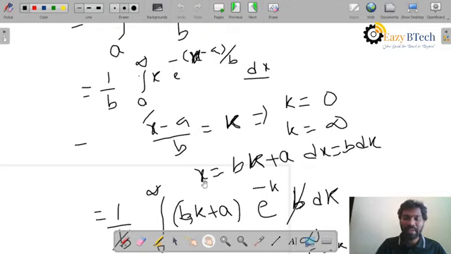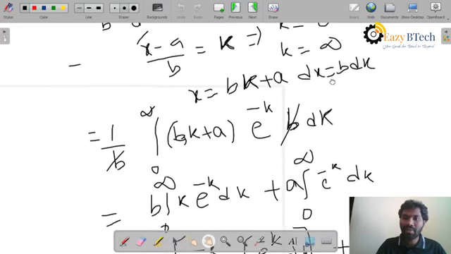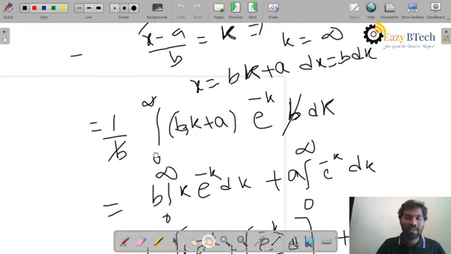Then x equal to bk plus a by cross multiplication, and for the variable dx, I will take the differentiation on both sides: dx is equal to b into dk, and I will substitute all this in this expression.